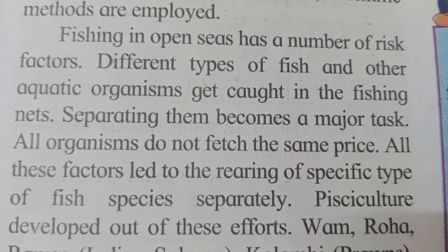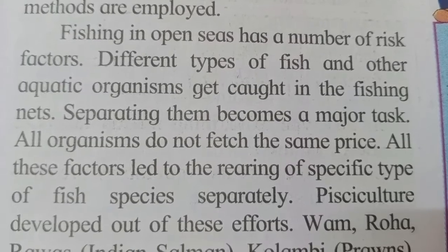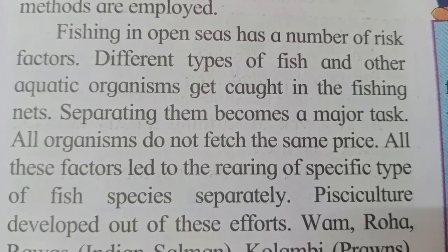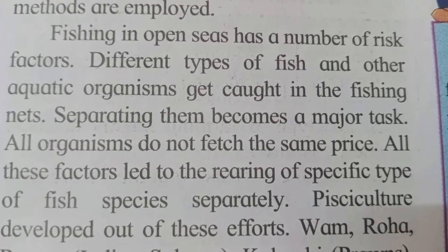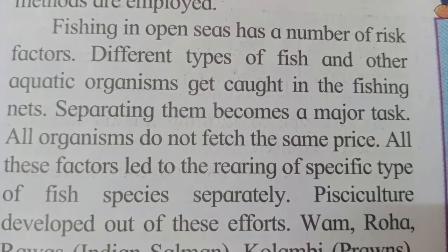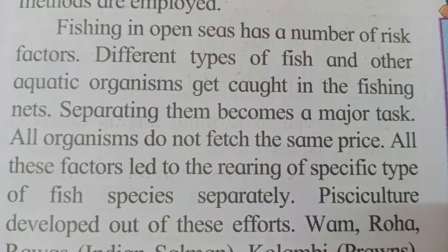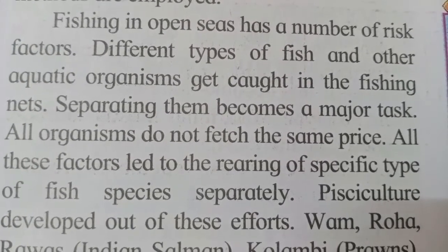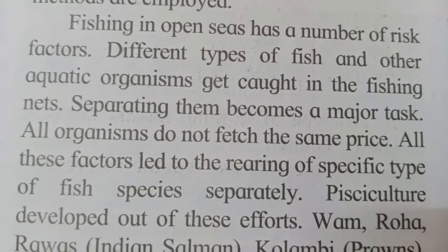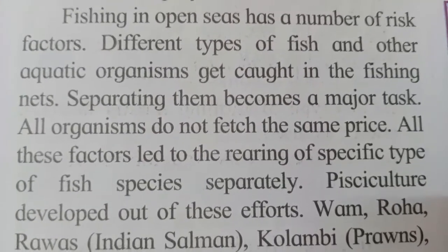Fishing in open seas has a number of risk factors. When the fishermen go into the sea, they have to undergo lots of risk, like if there is a storm or if it is a rainy season, it becomes difficult for fishermen to go into the sea.